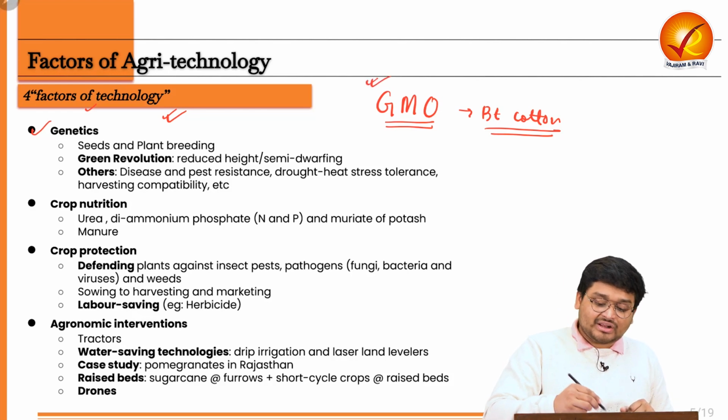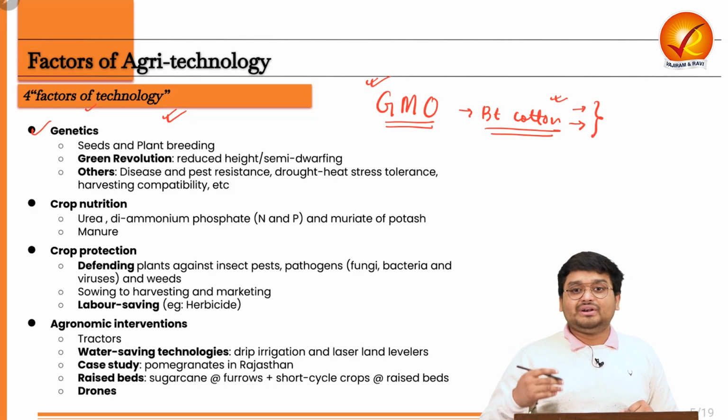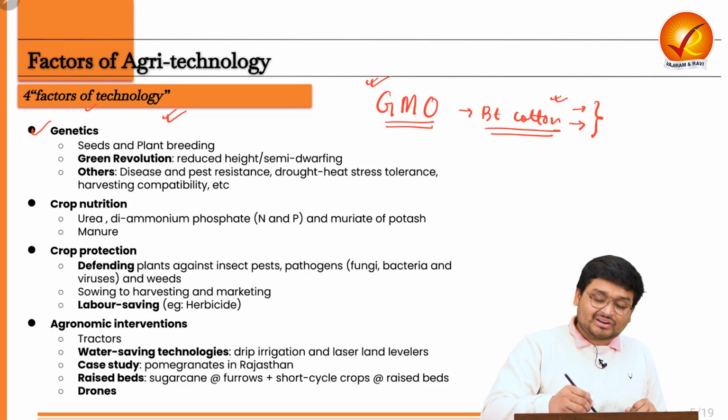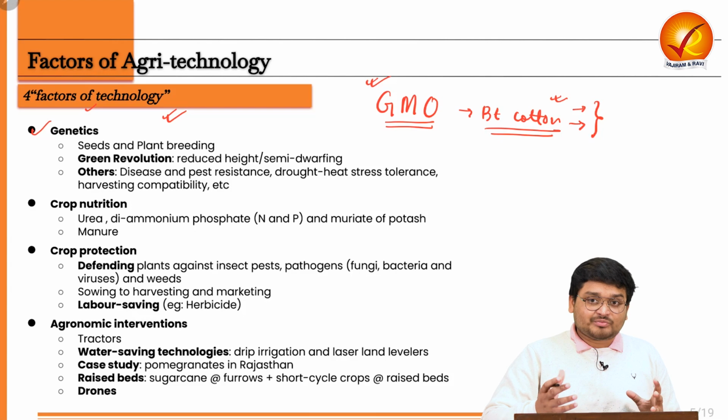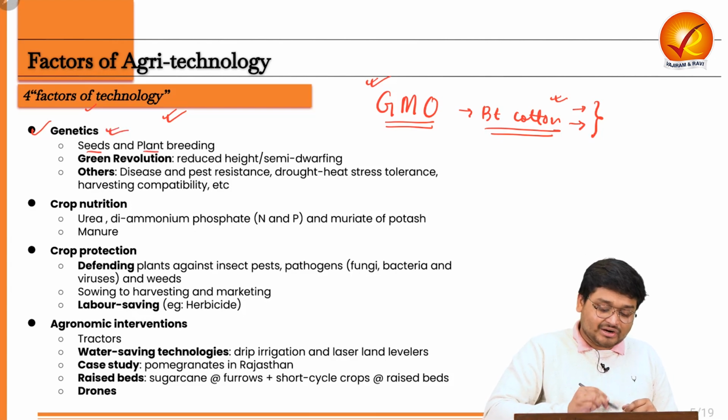That is why we can understand that GMO crops such as BT cotton are resistant to pests and have better productivity. So they are far more desirable to cultivate than traditional cotton seeds. So technological aspects in genetics are very important regarding seeds and plant breeding.